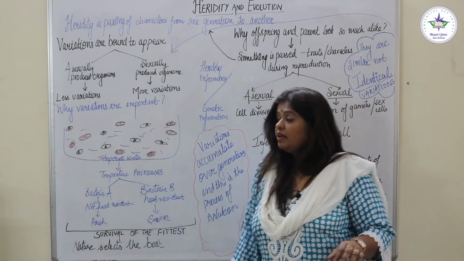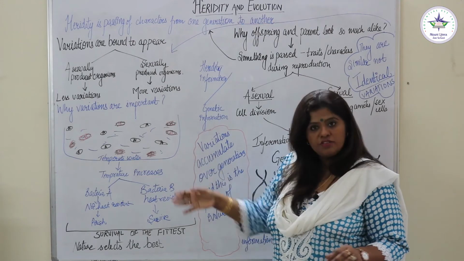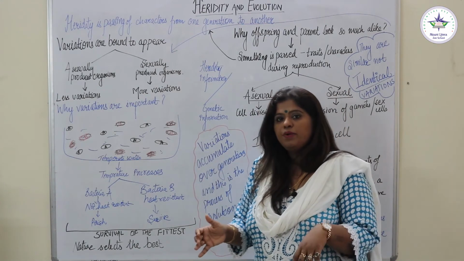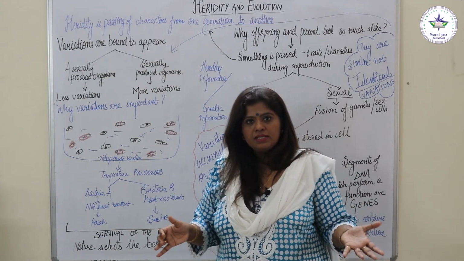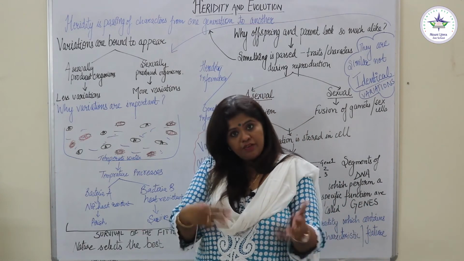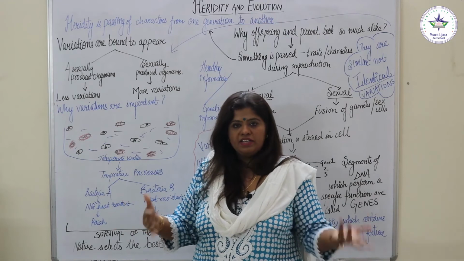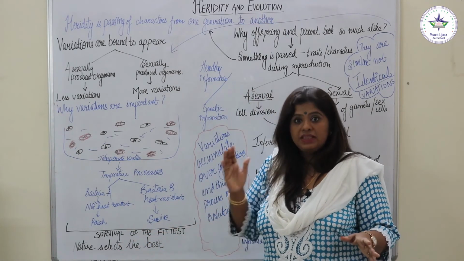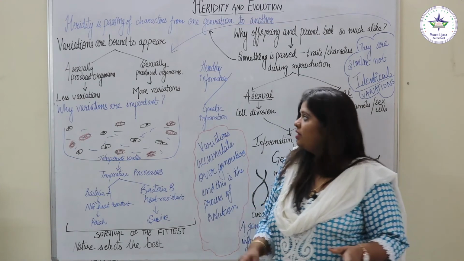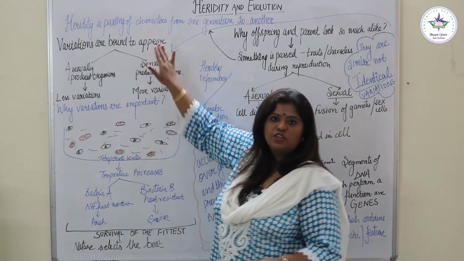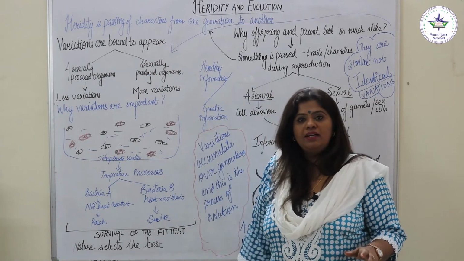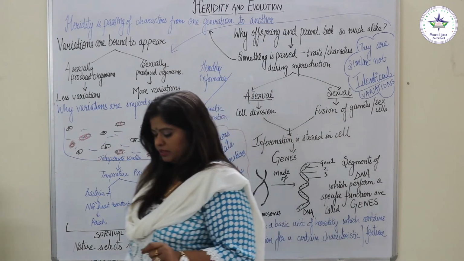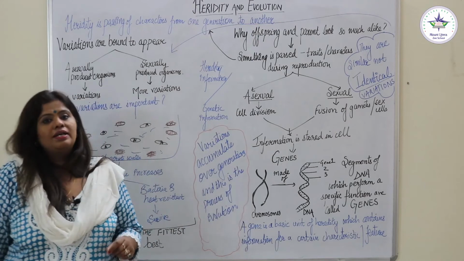So variations give organisms a chance to continue their species. Because of the changed environment, some will survive, they will again reproduce and multiply and increase in number, and those who are not able to survive will perish. But some will survive because of variations. So variations are important for the survival of species. This is also one of the very important questions which is asked in the board exams.